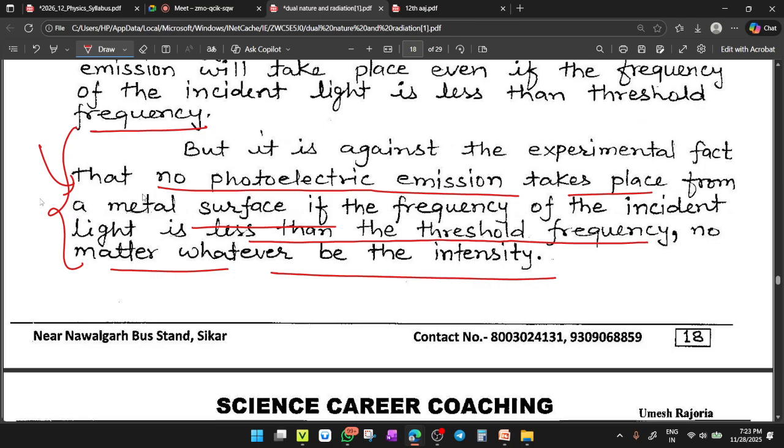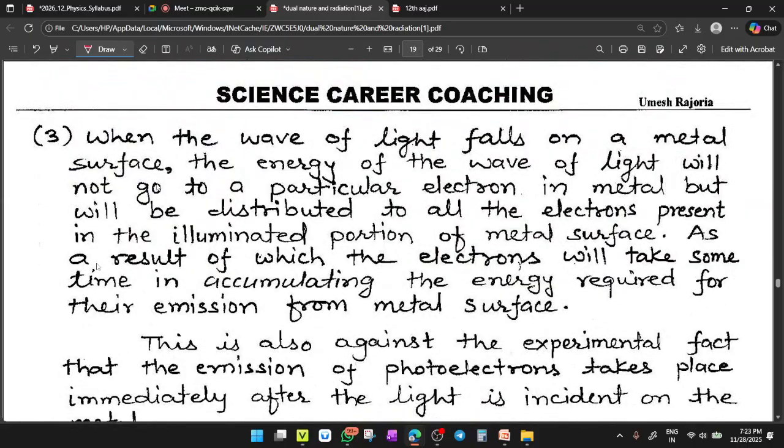Okay. Next, third point. When a wave of light falls on a metal surface, the energy of the wave of light will not go to a particular electron in the metal, but it will be distributed to all of the electrons present in the illuminated portion of the metal surface, as a result of which the electrons will take some time to accumulate the energy required for their emission from the metal surface.